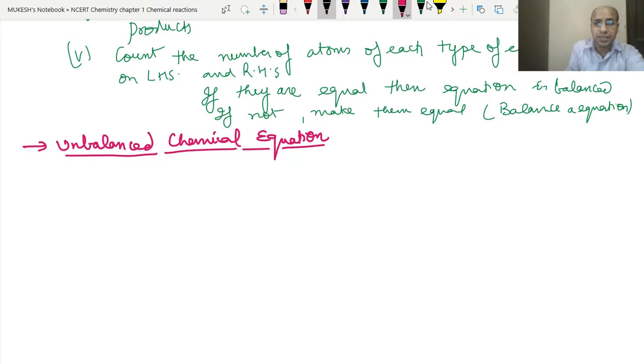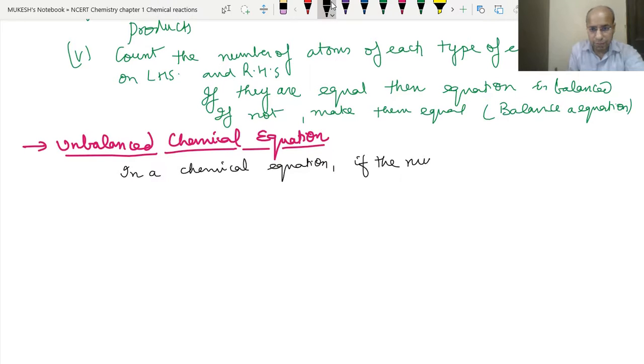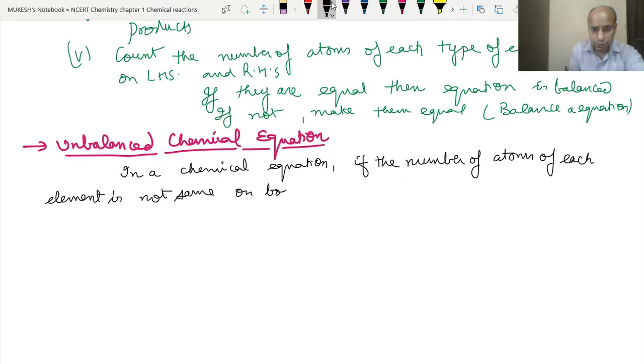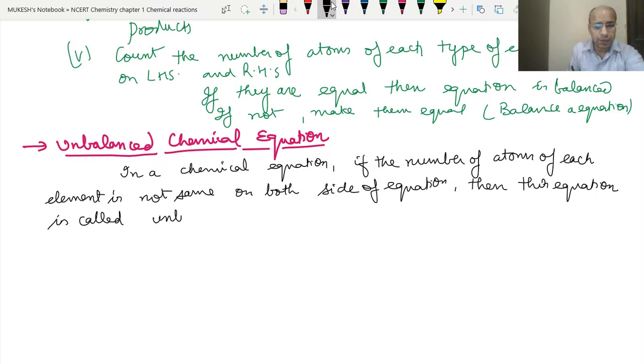So let's write it in sentence form: in a chemical equation, if the number of atoms of each element is not the same on both sides of the equation, then this equation is called an unbalanced chemical equation. This is how we can write the answer in the exam.